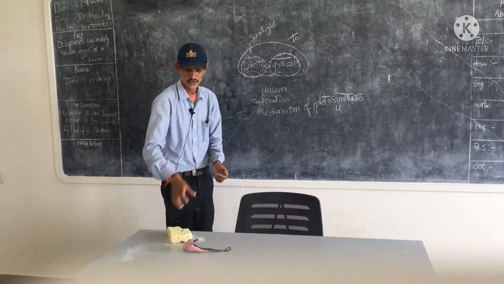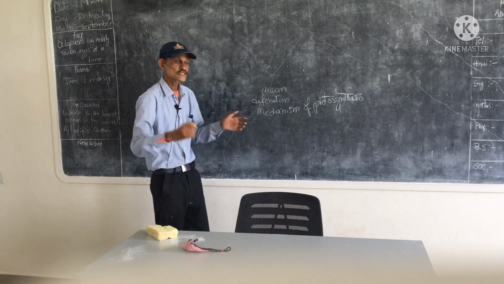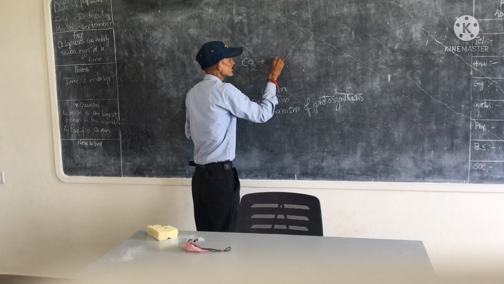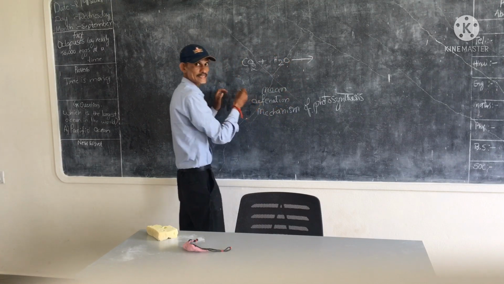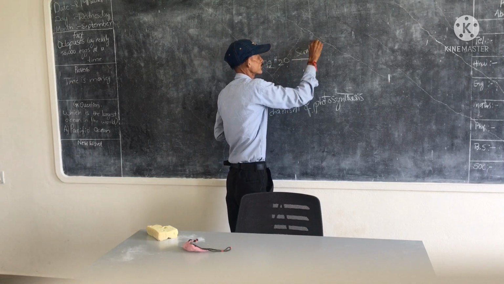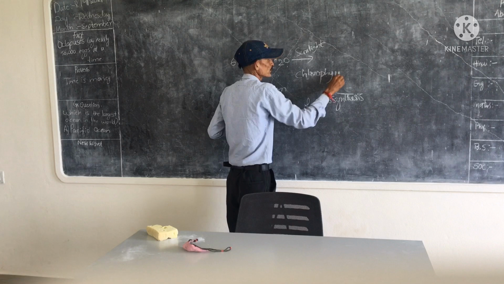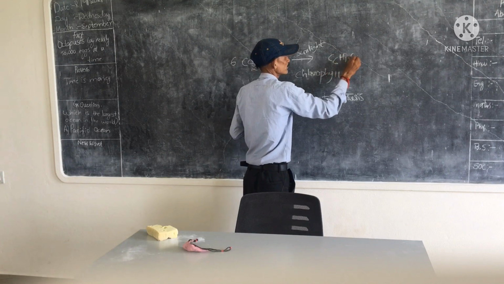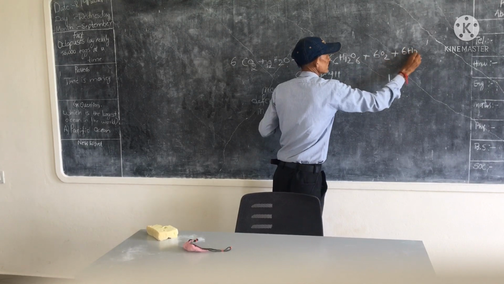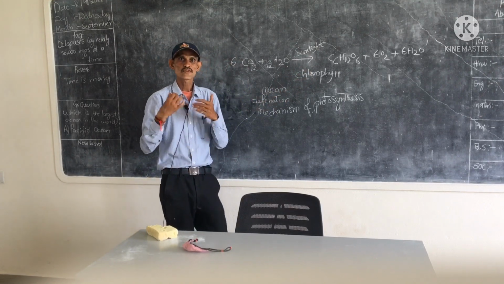Next, we discuss the definition of photosynthesis.